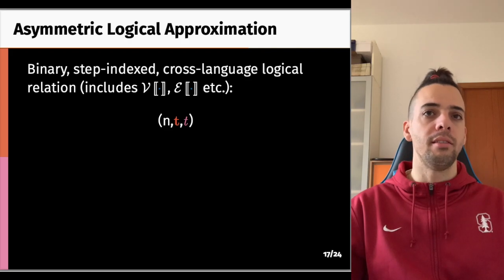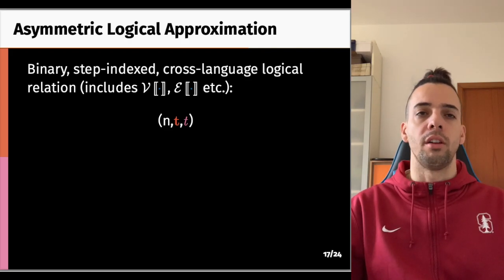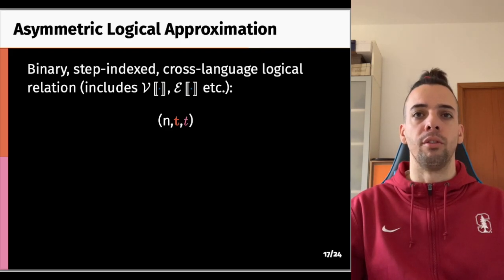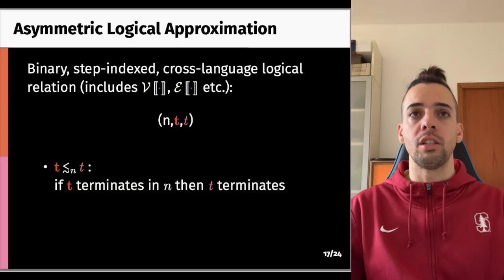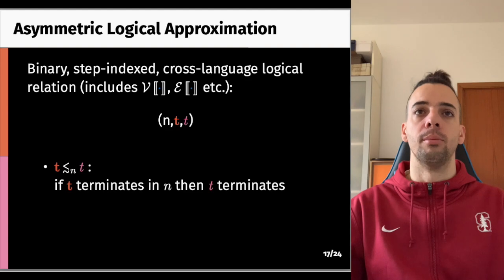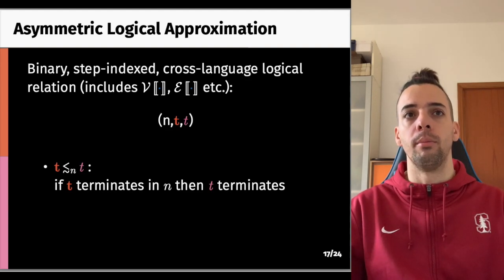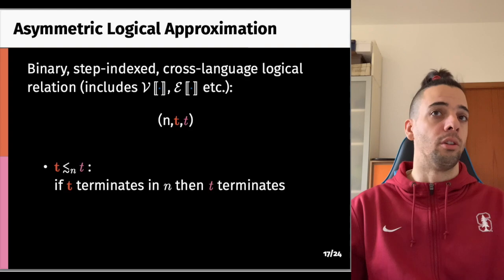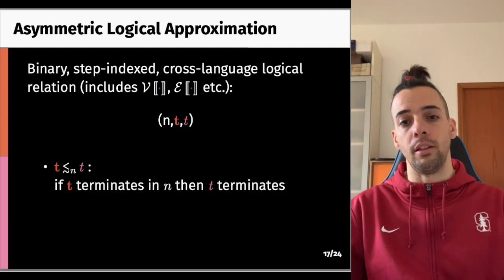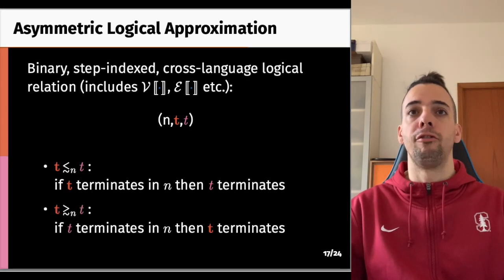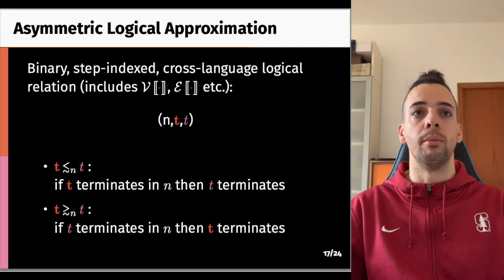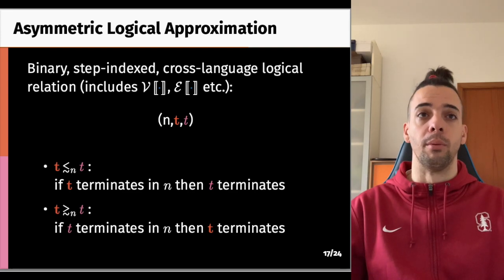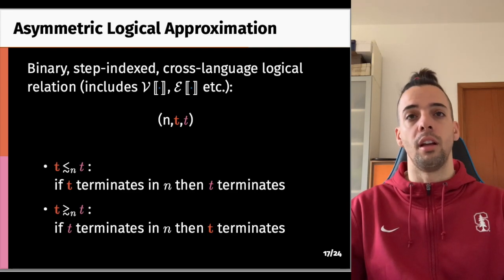We rely on asymmetric logical approximations, which is a form of binary logical relation where the terms to be related are from the two different languages. Additionally, the relation is step indexed. One direction of the relation: we say that an iso term under-relates with an equi term if, given that we know that the iso term terminates, so does the equi term. The other direction flips the implication. So we say that an iso term over-relates an equi term if, given that we know that the equi term this time terminates, so does the iso one.